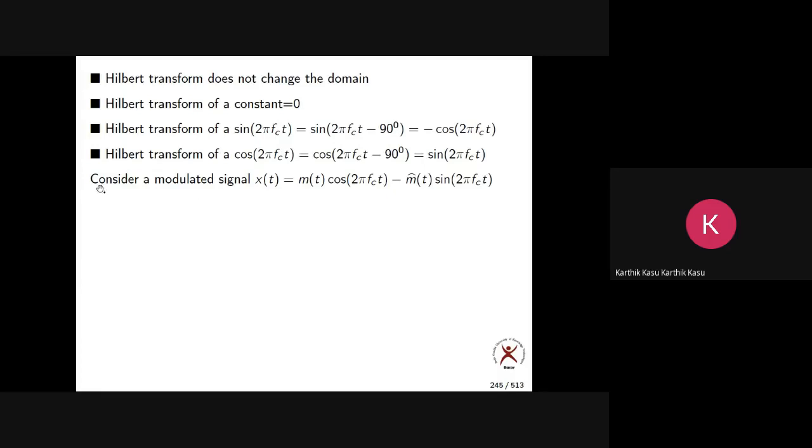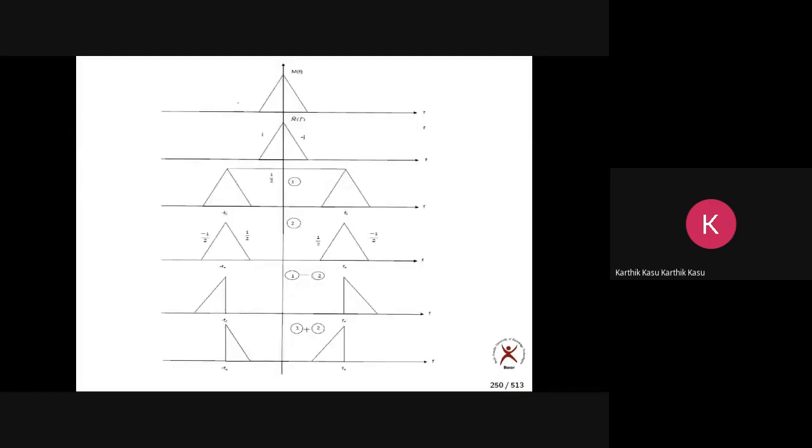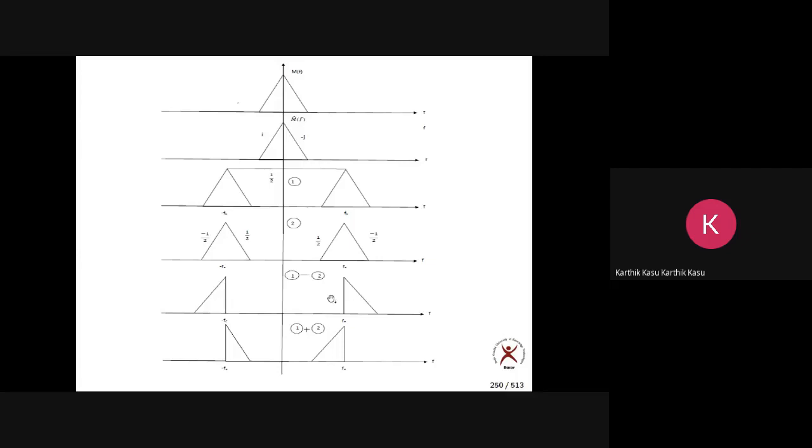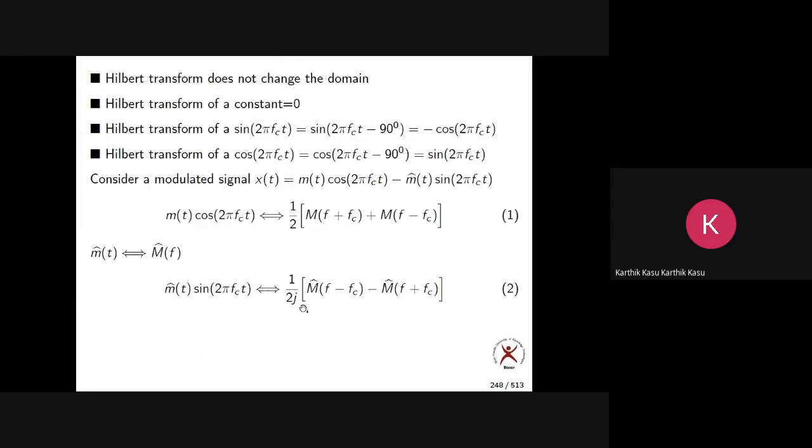Consider a modulated signal X of t. In the starting, I did not tell you what X of t is. I just assumed that X of t equals m of t cos 2 pi fct minus m hat of t sin 2 pi fct. We proceeded like this and took the spectrum of each and every signal. Finally, 1 minus 2 means X of f, which is single sideband modulation having the upper sideband and removing the lower sideband.